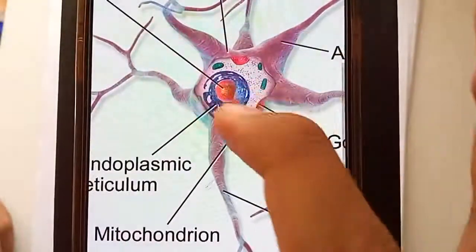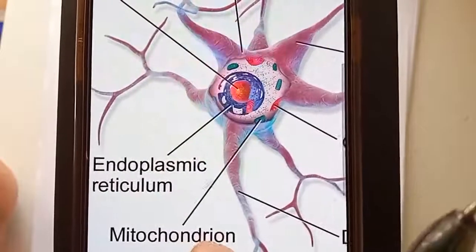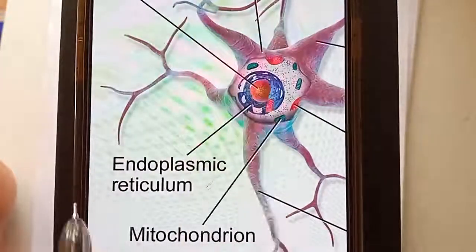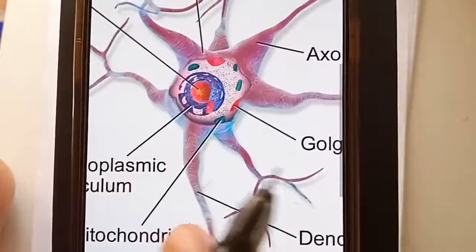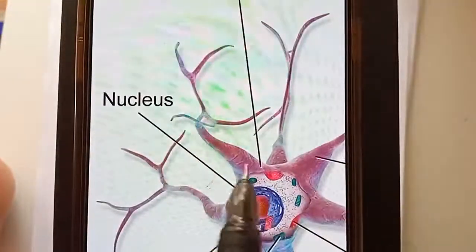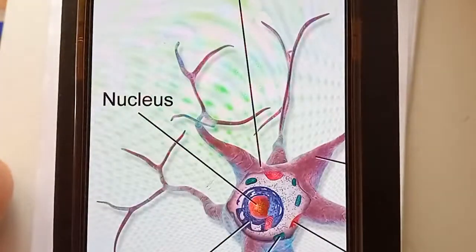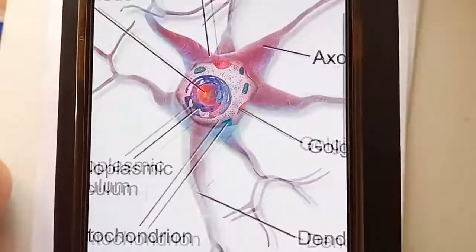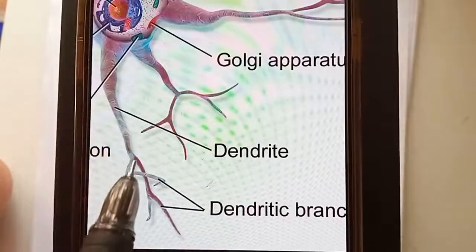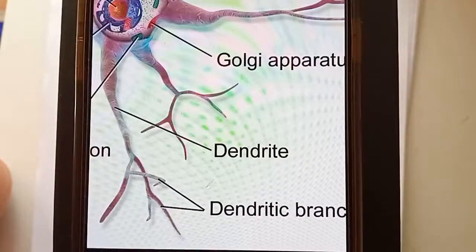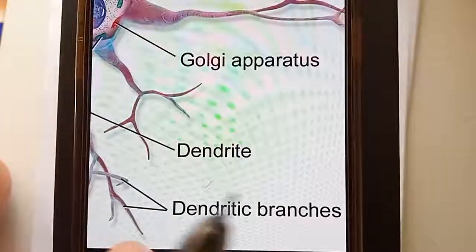See this, in the center there is the nucleus. Around the nucleus there is endoplasmic reticulum, then there is mitochondrium. These are all parts of the cell, and you can see these structures which are coming out, these are the dendrites. This is called the main dendrite, and the branches coming out from the dendrite are called dendritic branches.